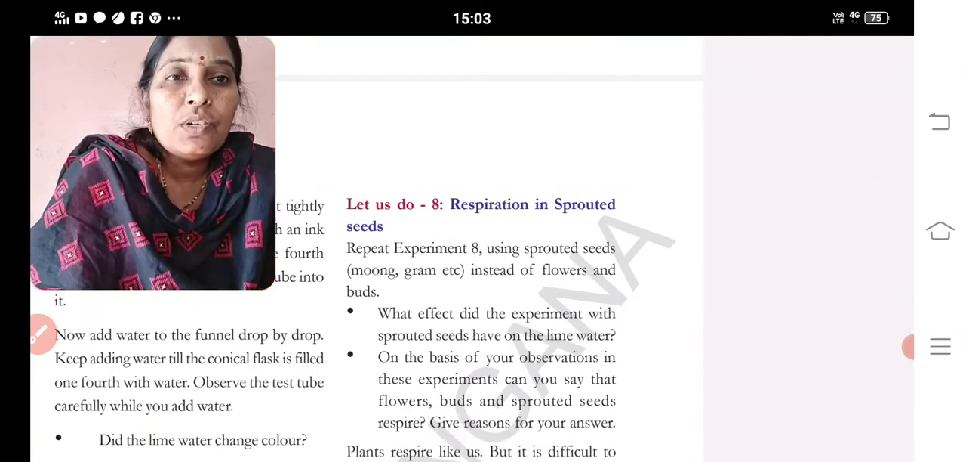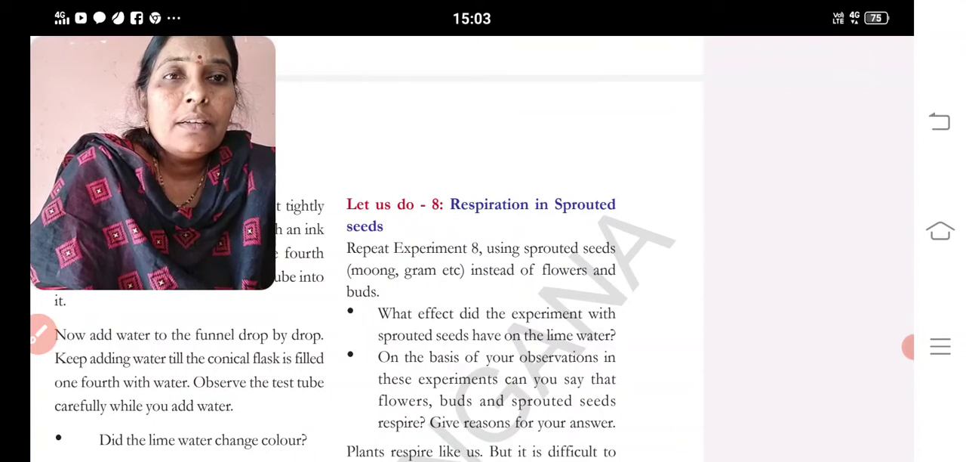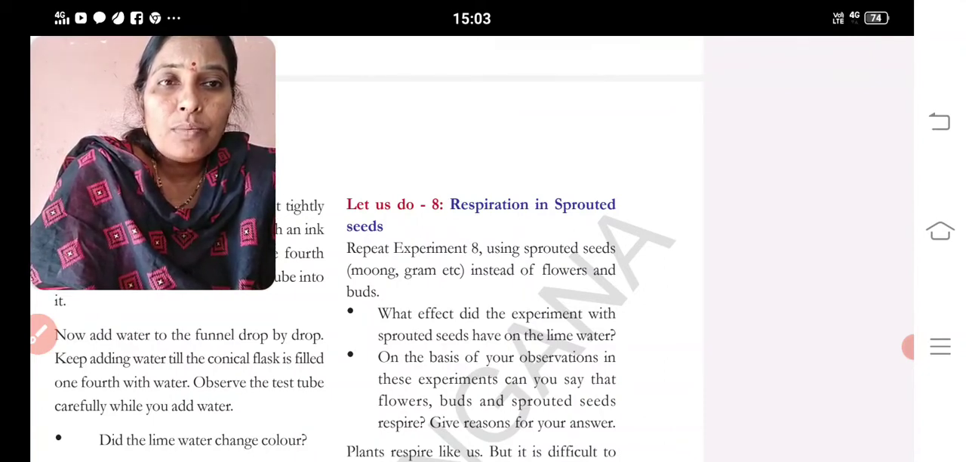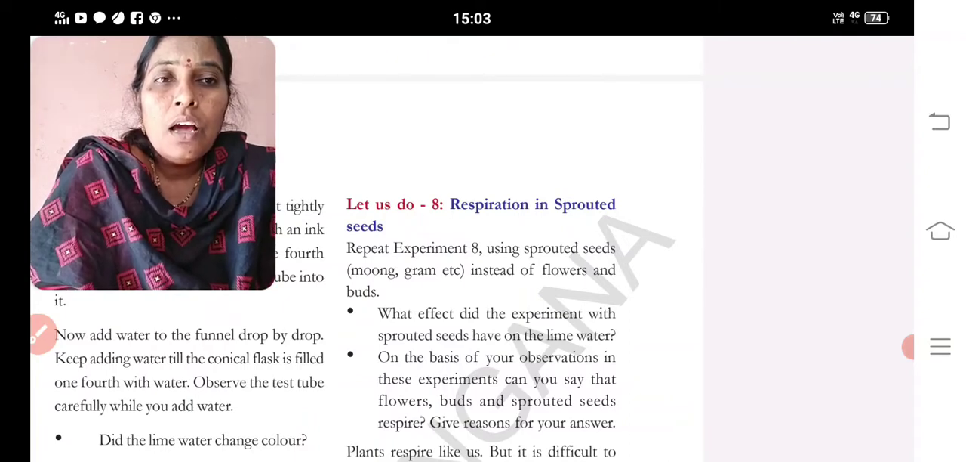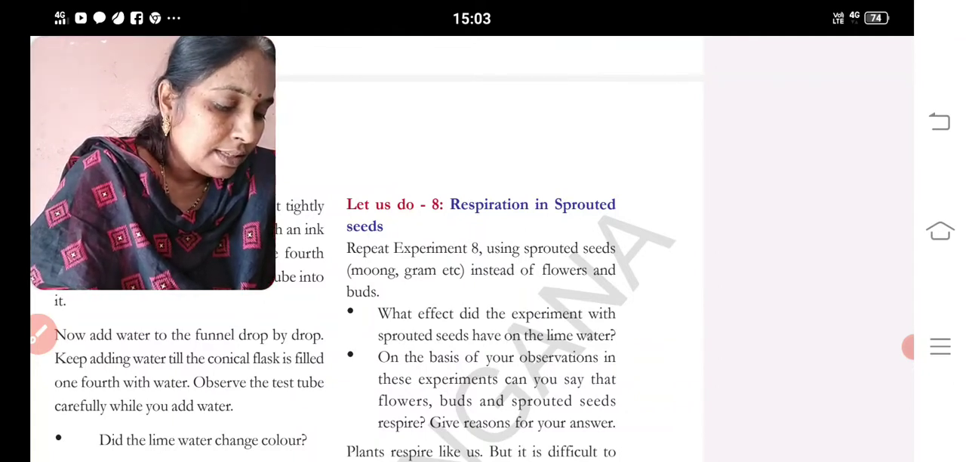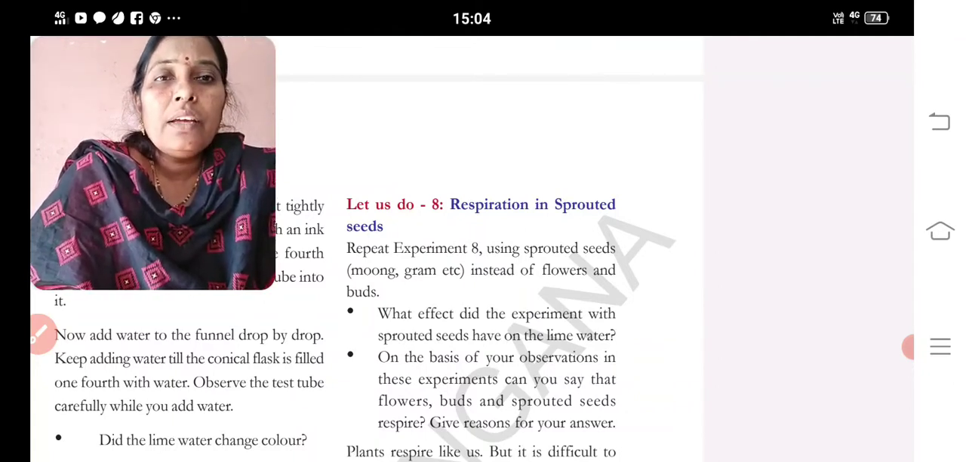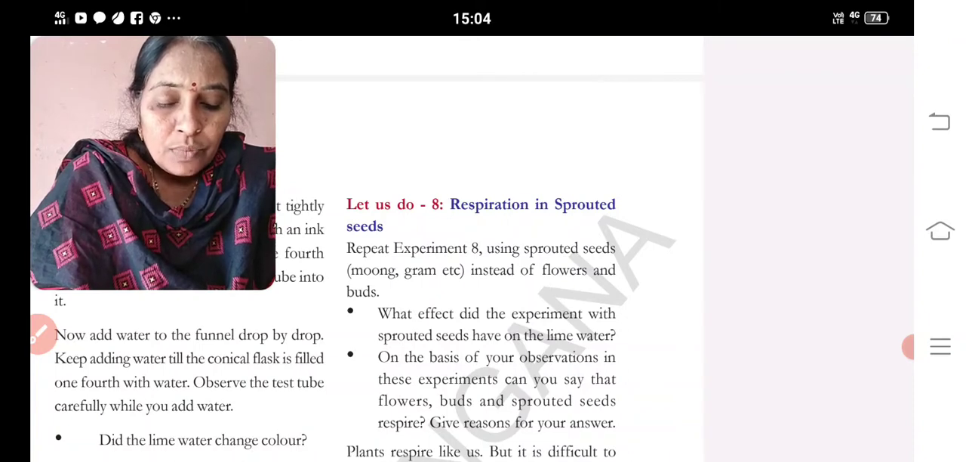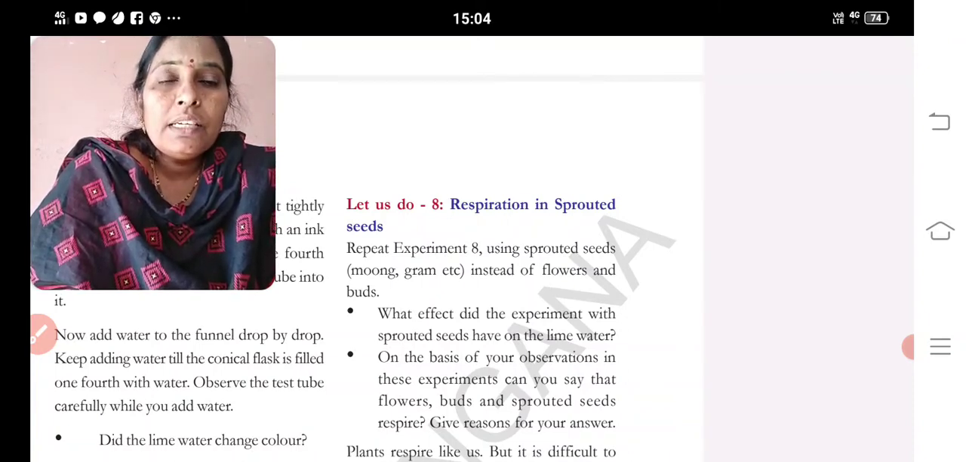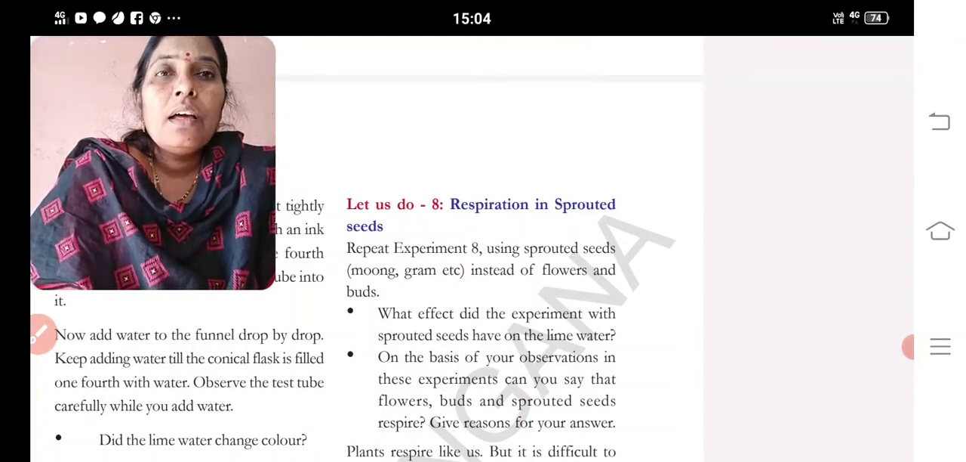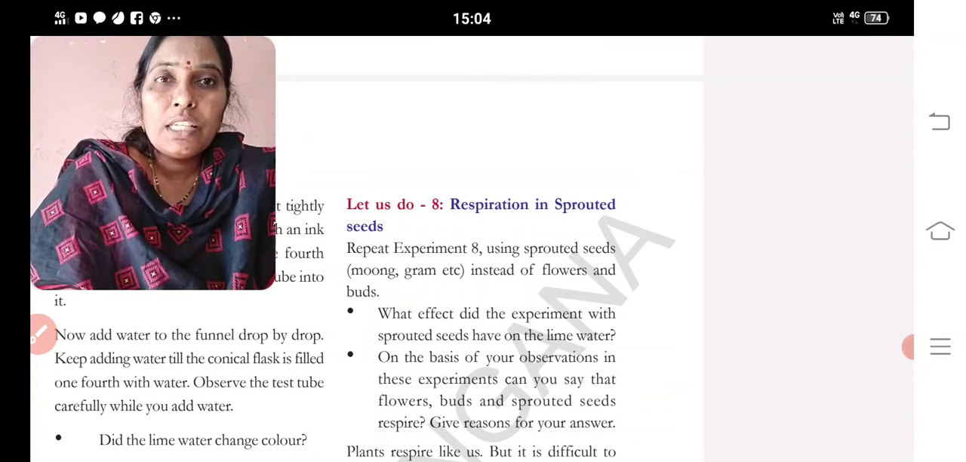What is respiration in sprouted seeds? What effect did the experiment with the sprouted seeds have on the lime water? On the basis of your observation in this experiment, can you say that flowers, birds and sprouted seeds respire? Give reason for your answer. Yes, they change the color, that's why the lime water color changes. So from this we can say that sprouted seeds, animals, human beings and other organisms, plants also respire like us. Respiration takes place. Inhale and exhale of gases takes place.